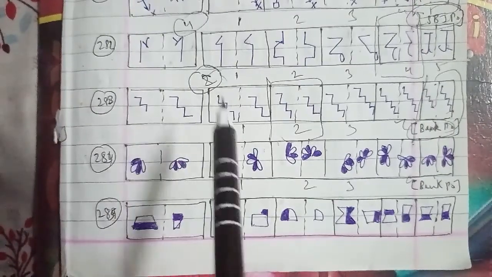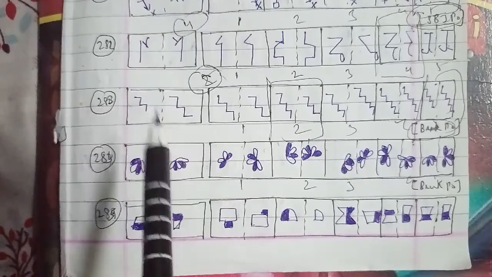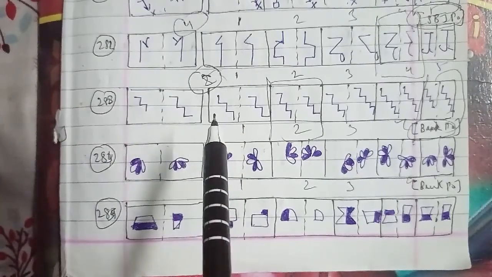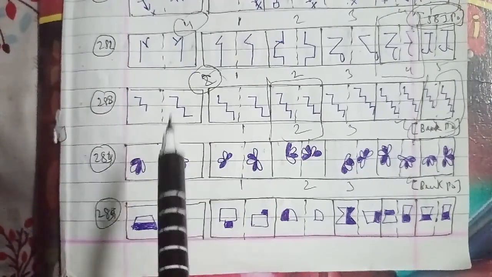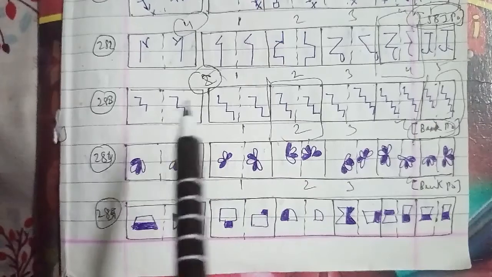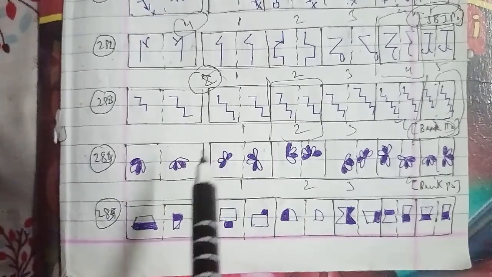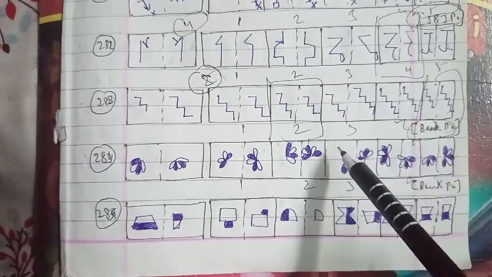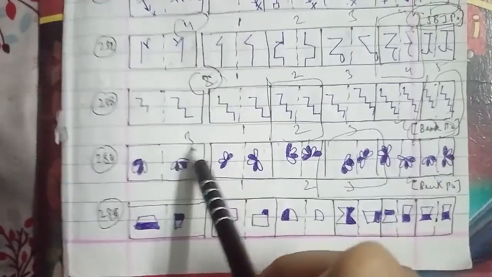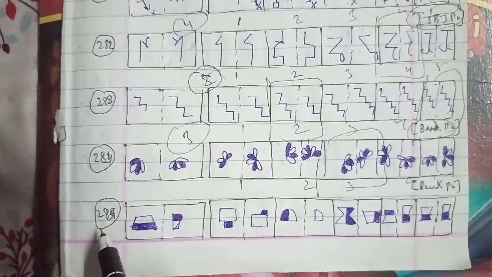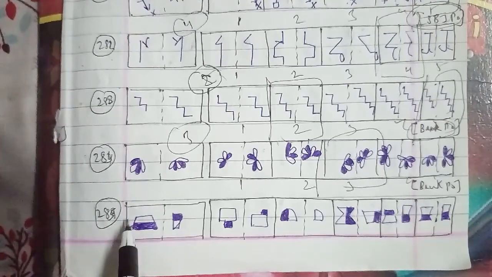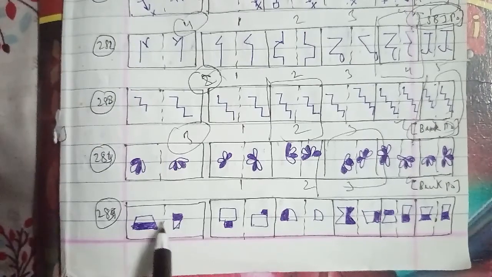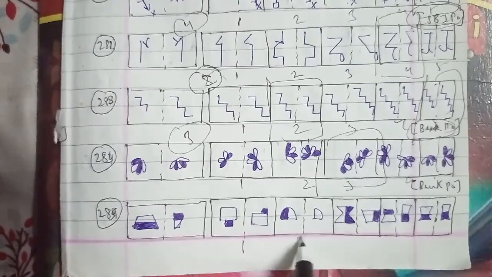In the next one we will talk about another question, which is the 285th question of the session. As you can see here, a trapezium has been shown, with a half shaded area. Figures 1, 2, 3, 4 and 5. This has been asked in the bank question paper, which is also an important one, where the left hand side figure is divided into two equal halves along a vertical line, and the left half is lost. The remaining half is inverted to form the right hand side figure. We can say that the fourth figure will be the right answer for this question as well.